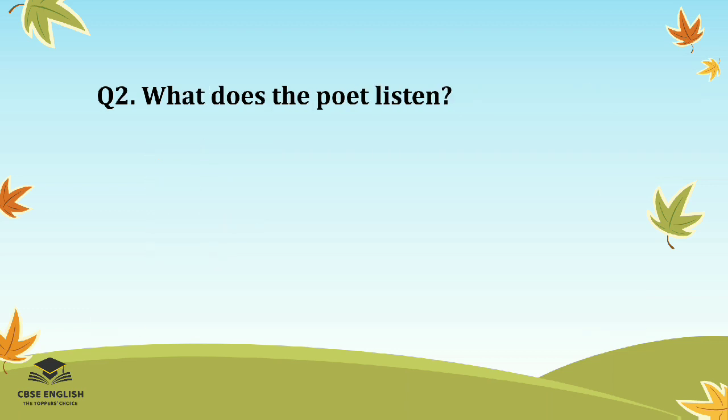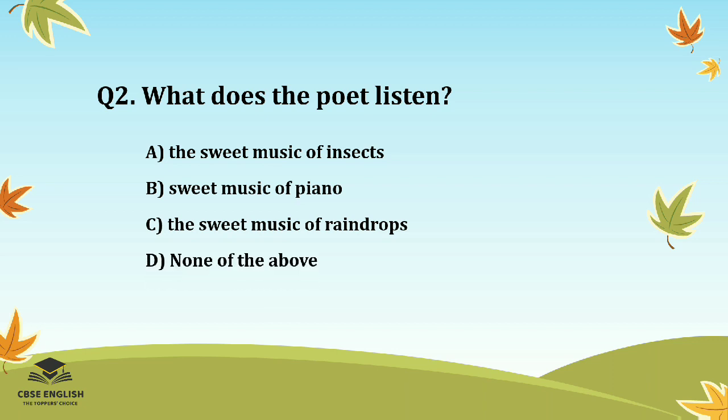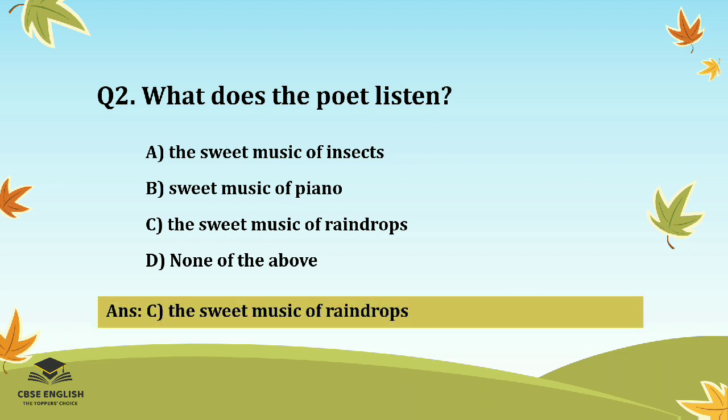What does the poet listen? Options are the sweet music of insects, sweet music of piano, the sweet music of raindrops, or none of the above. And the correct option is the sweet music of raindrops.